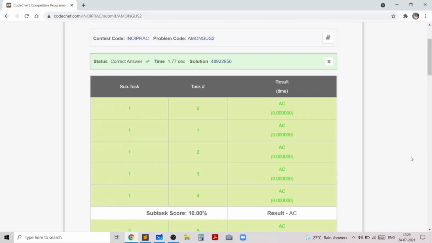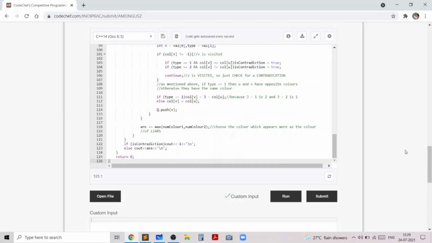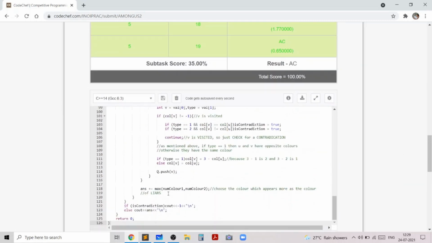I hope you like this problem and my solution to this problem. As you could see, we learned an important technique of node coloring with the help of this problem. In the description below this video, you will find similar problems on node coloring which you can practice to improve your graph theory skills and your understanding of the node coloring technique.